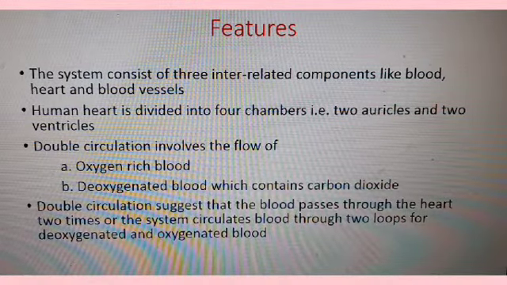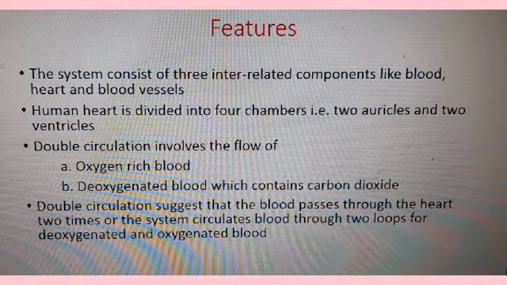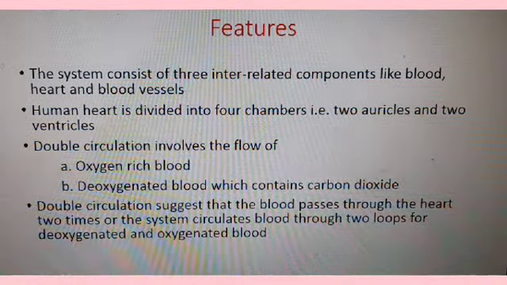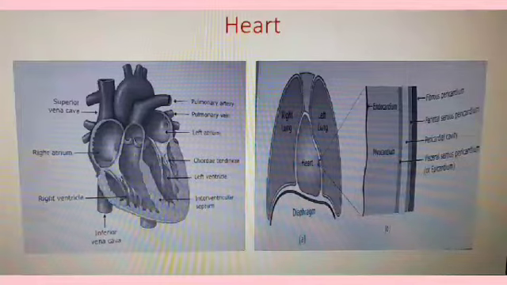So, the features of this system. The system consists of 3 interrelated components: blood, heart and blood vessels. The human heart is divided into 4 chambers, that is the 2 auricles and 2 ventricles.